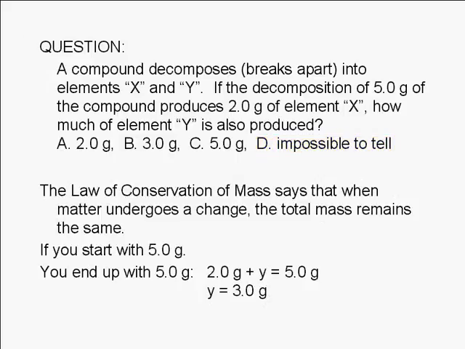The law of conservation of mass says that when matter undergoes a change, the total mass remains the same. So if we start with 5 grams, we should end up with 5 grams as well. Since we ended up with 2 grams of element X, we conclude that we also end up with 3 grams of element Y. 2 plus 3 equals 5. The correct answer is B.